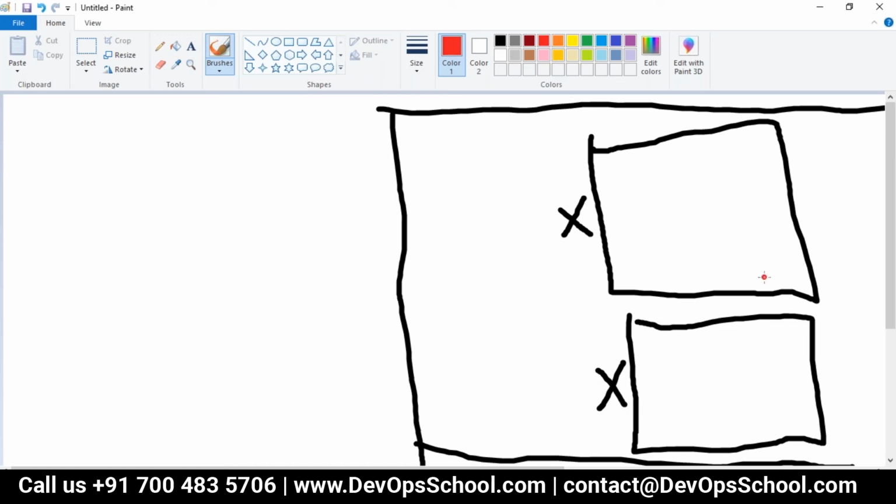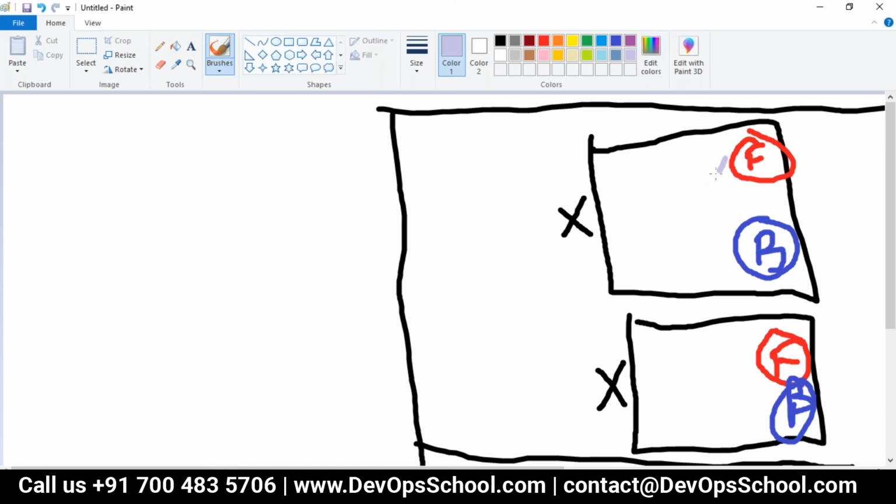Now what you have is one deployment, the front end deployment, and two pods got created from the front end, one here and one here. There's one more deployment, the backend. One pod got created here and one pod got created here. Mind it, each pod too has an IP address. This is a pod IP address. Because of kube-proxy, any pod can talk to any host within the cluster. We have discussed that so many times.